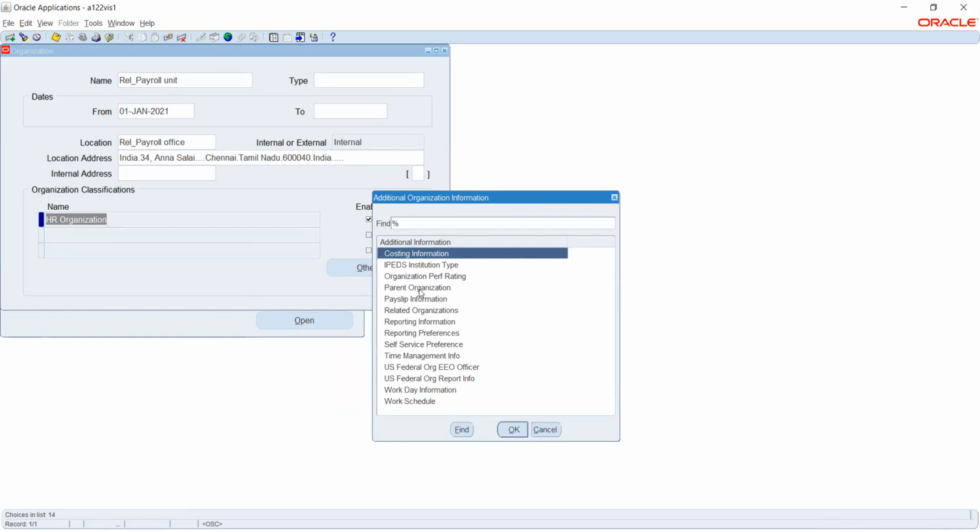Here if you see, we have a few human resource related information. For example, if I want to give the costing information, these details we will give once we complete our payroll configuration. So this will be our basic level wherein we created just the business group and the HRMS organization. These additional information we will see at a later point of time.